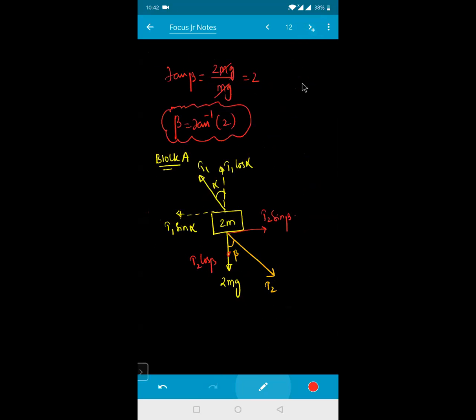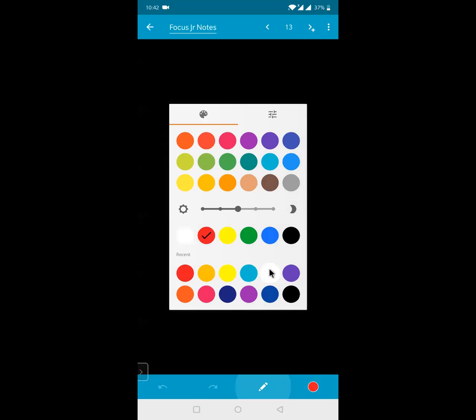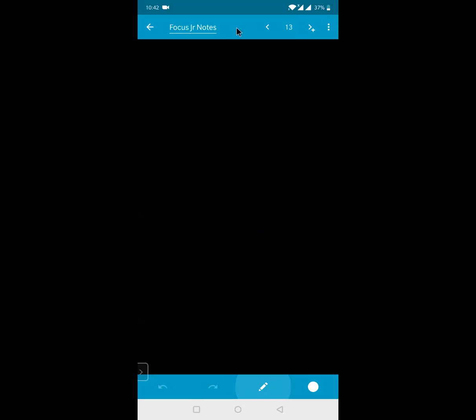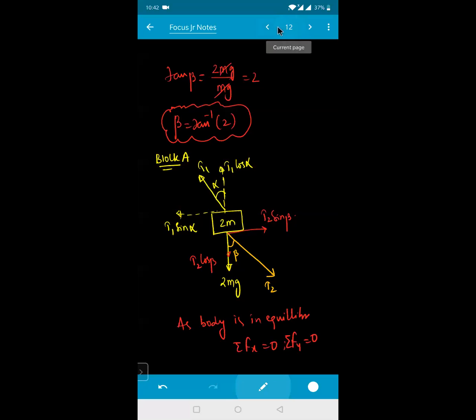As the body is in equilibrium, the sum of all the forces on the x-axis must be equal to 0, and the sum of all the forces along the y-axis must be equal to 0. So equate all the forces along the x-axis and y-axis. This is the given condition right now.